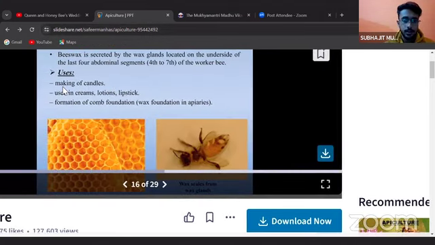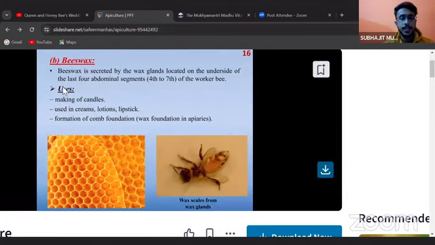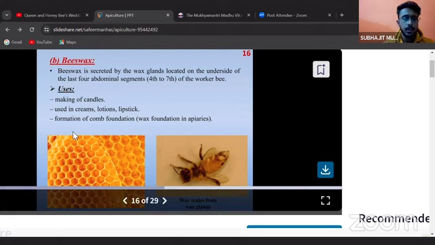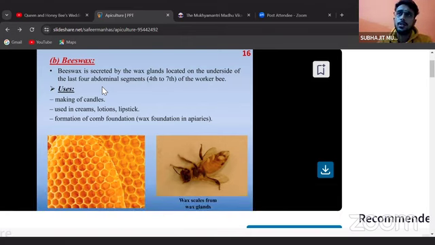Second is beeswax. Beeswax is secreted by the wax glands located on the underside of the last four abdominal segments, 4 to 7, of the worker bees. So this is the wax which is also used in making candles. I know several other foundations in Sundarban. I think that you guys know about the Sundarban place, which is famous for the Royal Bengal tigers and is one of the largest biosphere reserves.